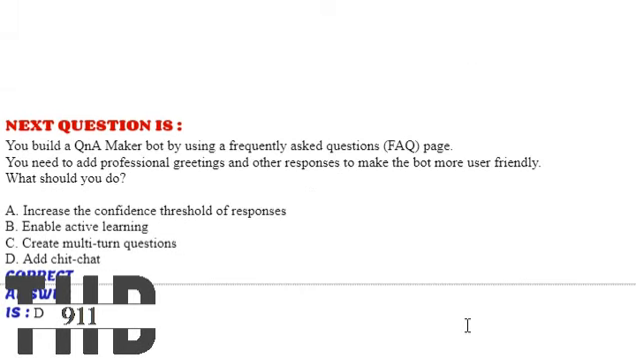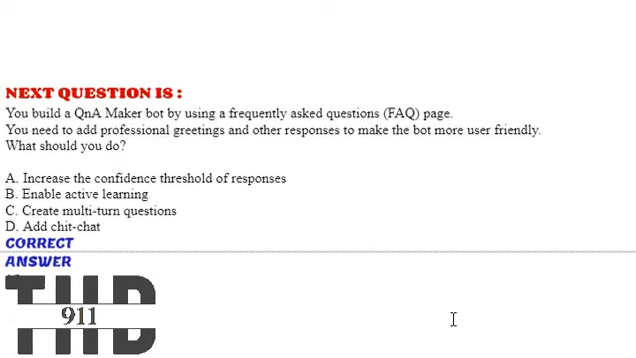And next one, you built a QnA Maker bot by using a frequently asked question page. You need to add professional greetings and other responses to make the bot more user friendly. What should you do? Option A, increase the confidence threshold of responses. Option B, enable active learning. Option C, create multi-turn questions. Option D, add chit chat. The correct answer is option D.